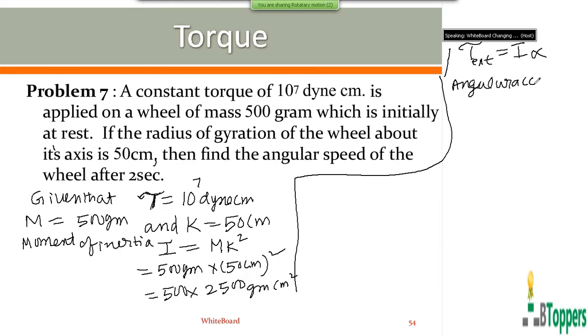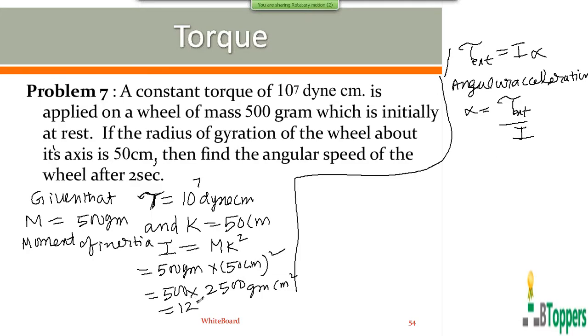So the angular acceleration alpha is equal to the external torque on the rigid body divided by the moment of inertia I.